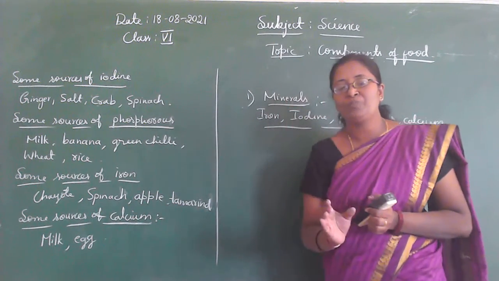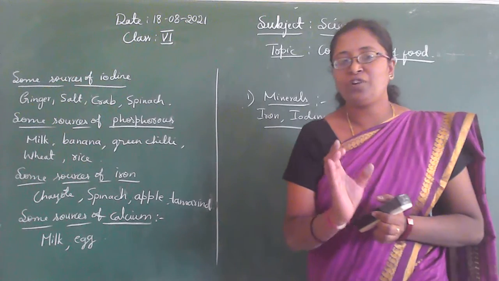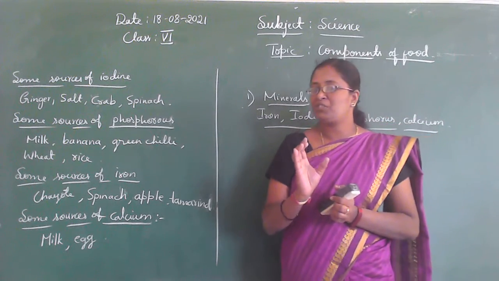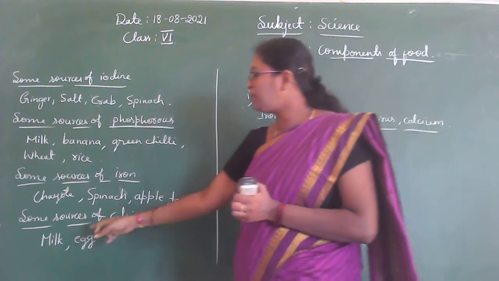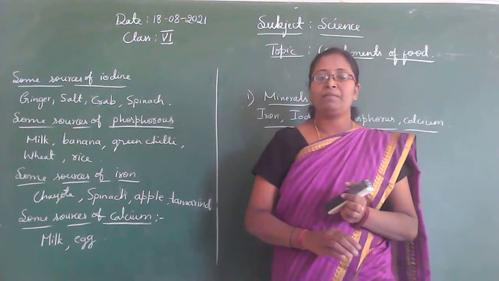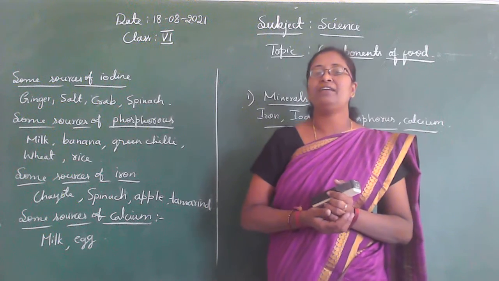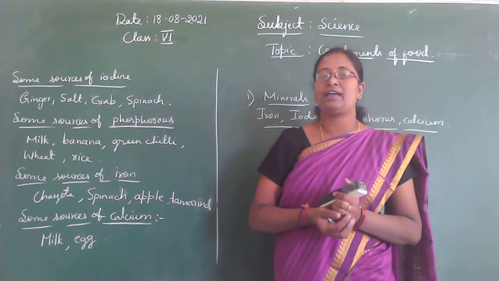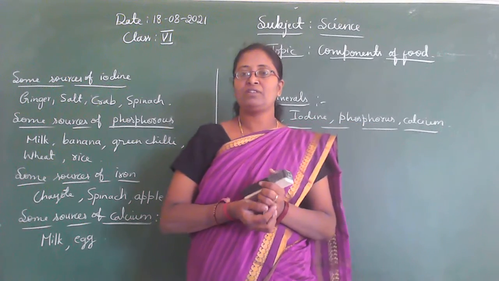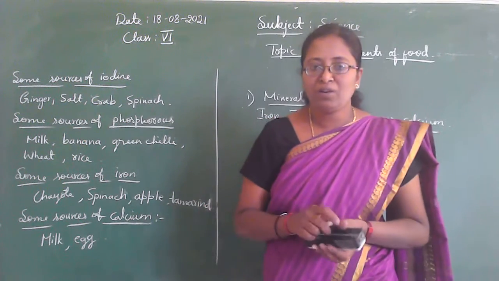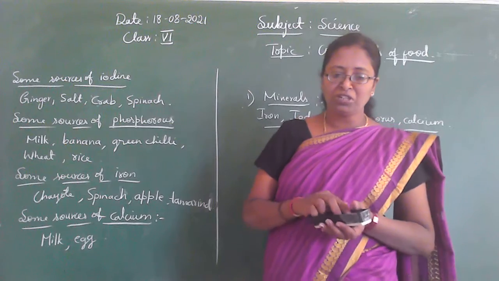Then what about calcium? Calcium is also a mineral. In which food items is calcium present? Some sources of calcium are milk and egg. Milk and egg contain a mineral called calcium. It is very essential for our teeth and bones, children.